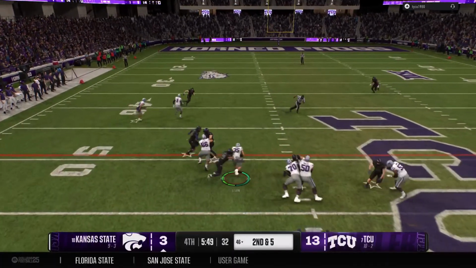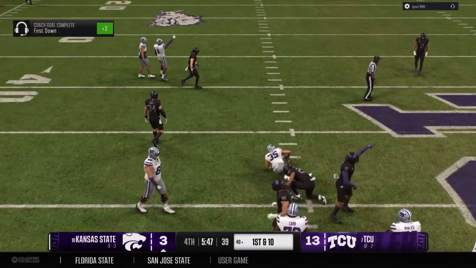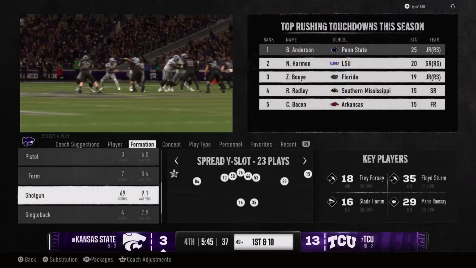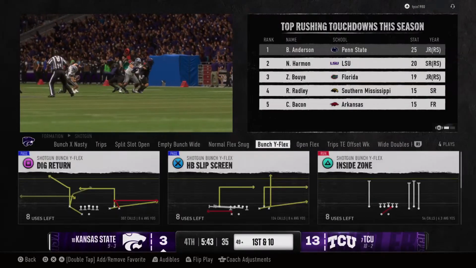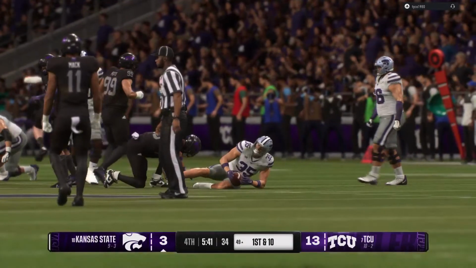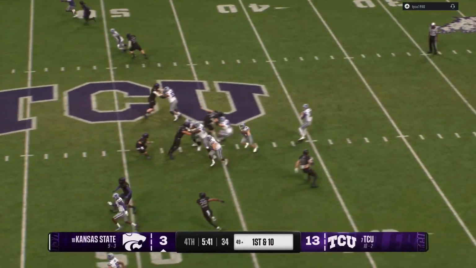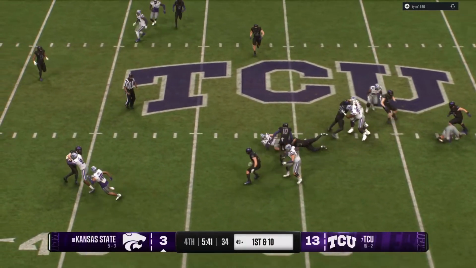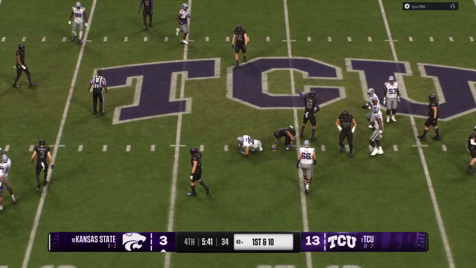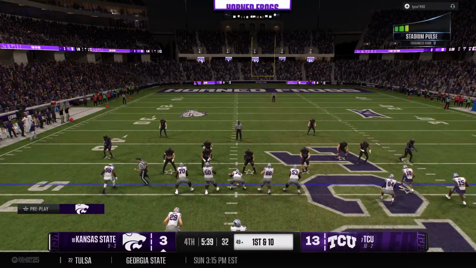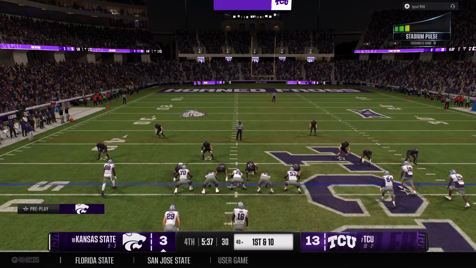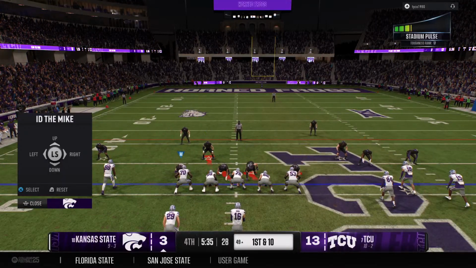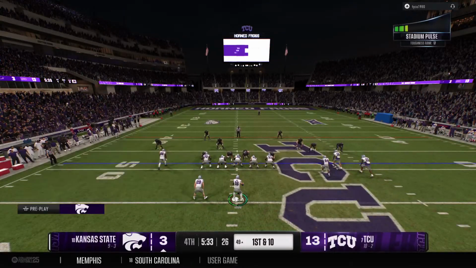He hands it off from the gun. And he's brought down, but he does have enough for the 1st down. Look, I realize on any play call, when it's properly executed, it can go to the house for a touchdown. But the runs that really make a game plan work are the ones where you get just what you need. And he barely got the 1st down, but he got it. The Wildcats pick up enough to get a 1st down there.